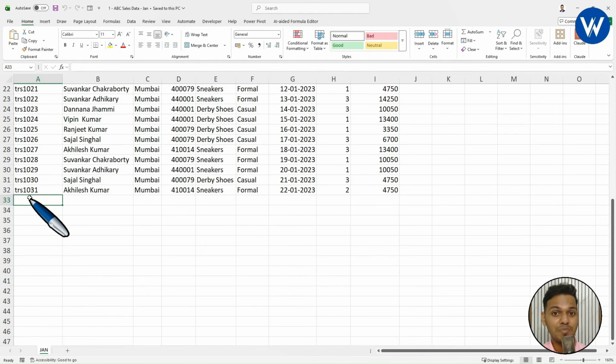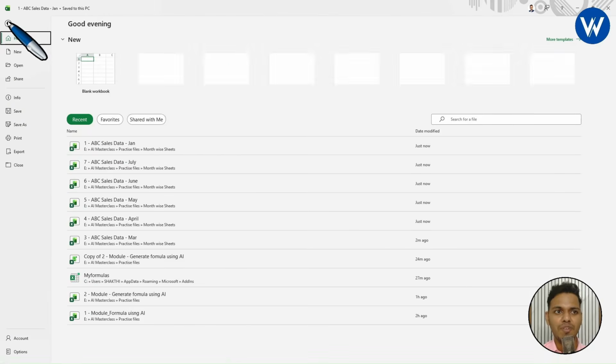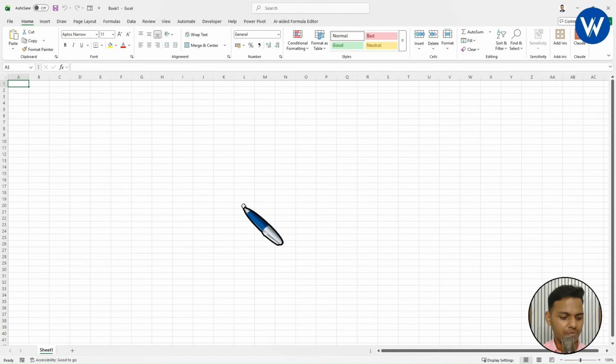Instead of this, with the help of ChatGPT, you can generate a VBA code and just by one click you can get the result. Yes, it is possible. Let me show it to you. I will open one new workbook, and I will close all the remaining Excel workbooks.